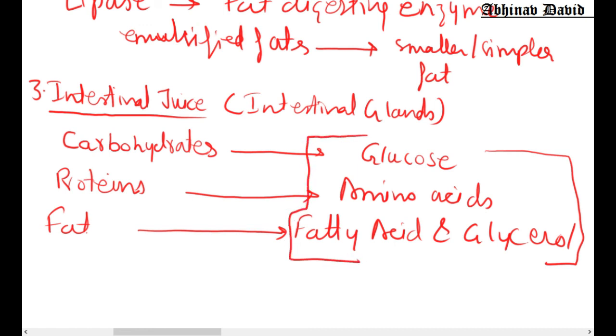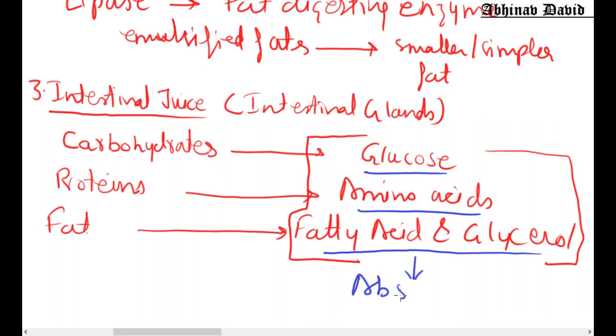So you can see here the food is now completely digested, and these are the simplest substances: glucose, amino acids, fatty acid and glycerol. These substances are then absorbed by the small intestine. Glucose is converted from carbohydrates. All the complex carbohydrates are broken down into the simplest carbohydrate, that is glucose. All the proteins get broken down into amino acids, and all the fat gets broken down into fatty acid and glycerol. So finally our digestion is completed.